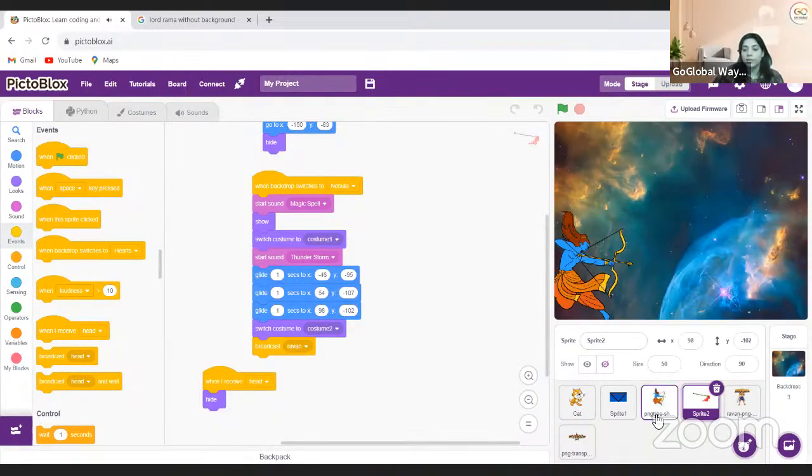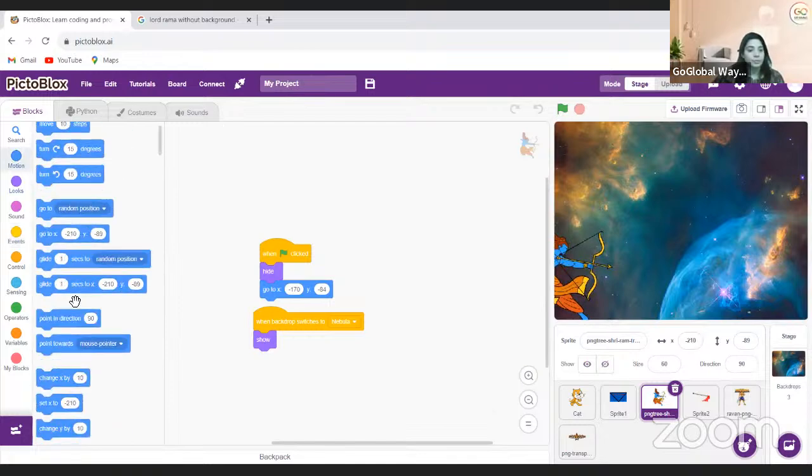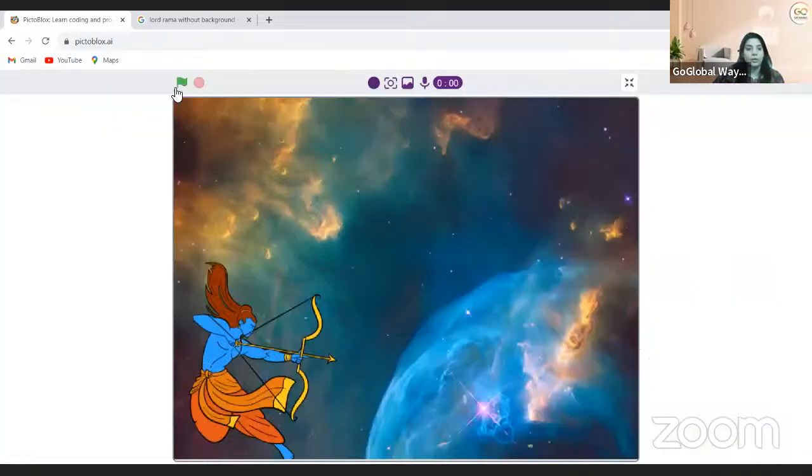I also want the Ram movement. Okay, so when this nebula comes, he will also do some movement, like he was here. So he will go a little bit back, kind of. So I will take this and then he will come here. Great. Let's see now.